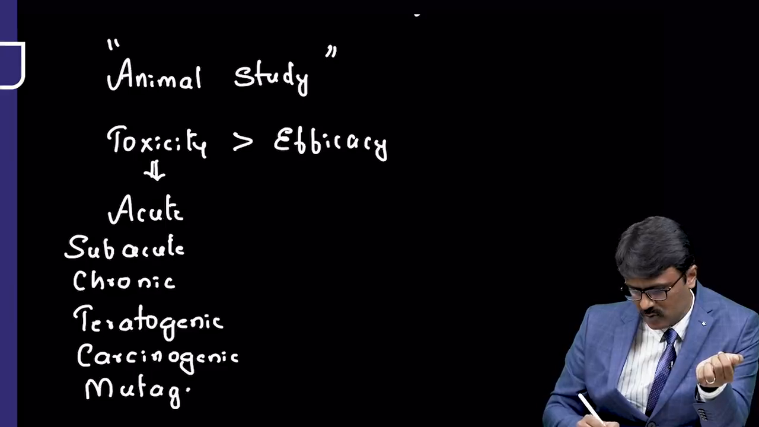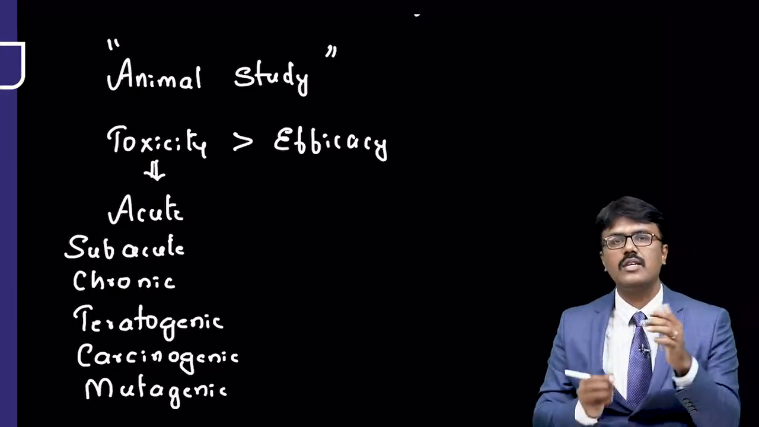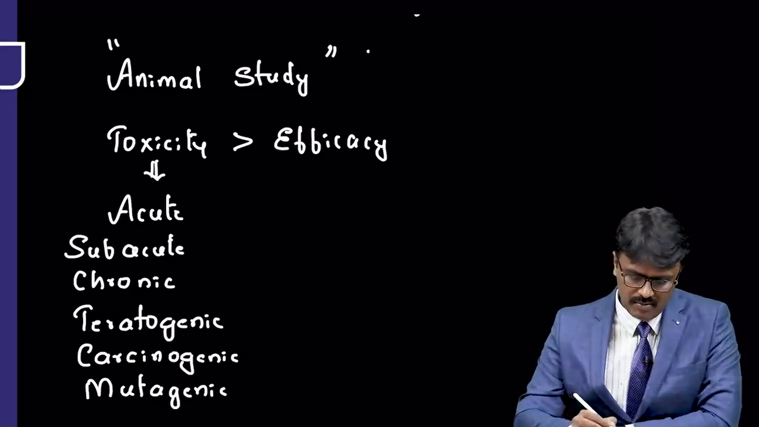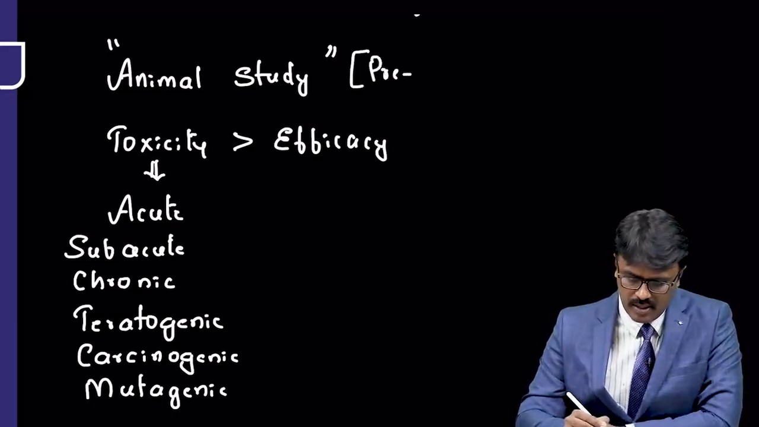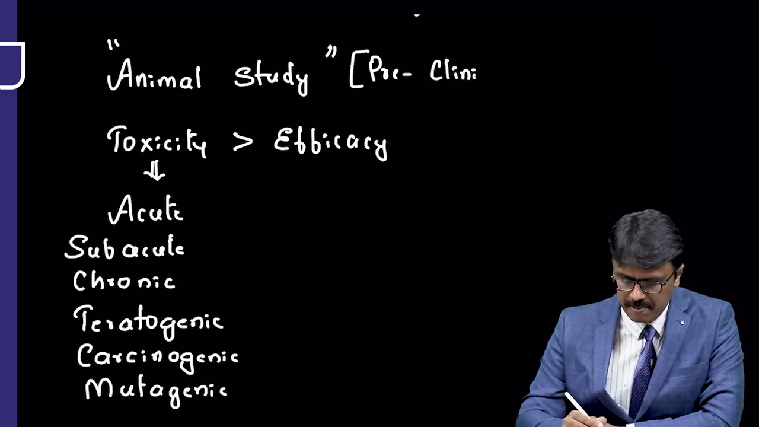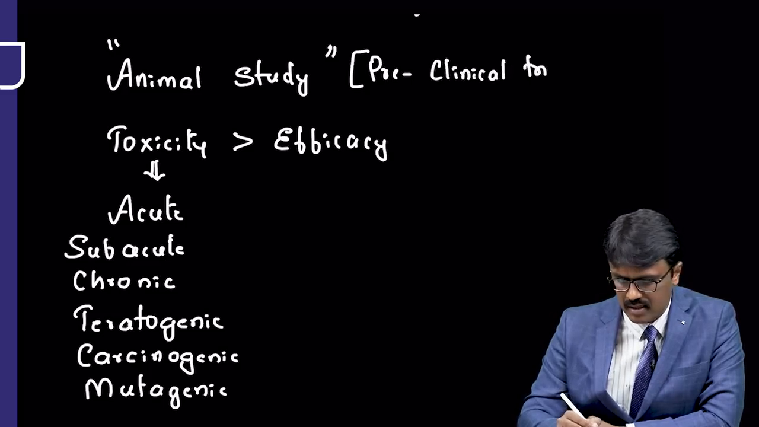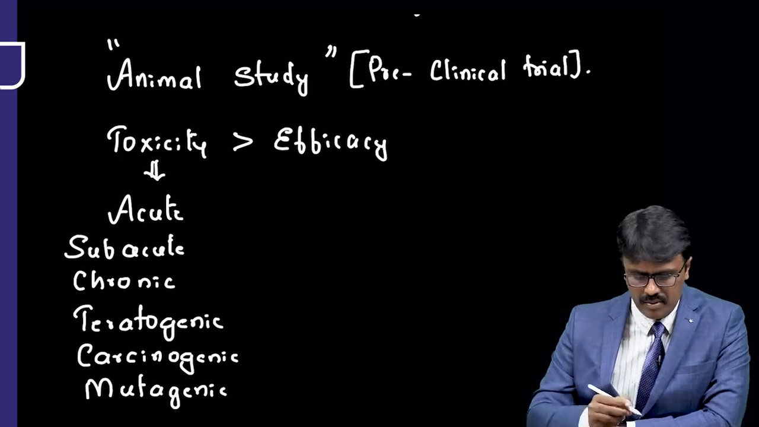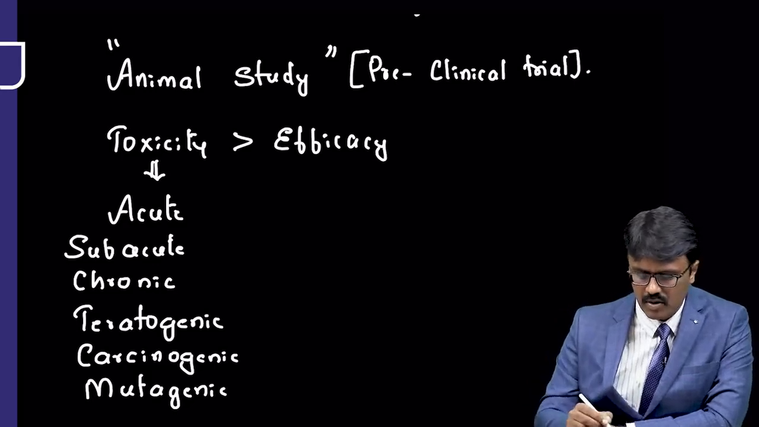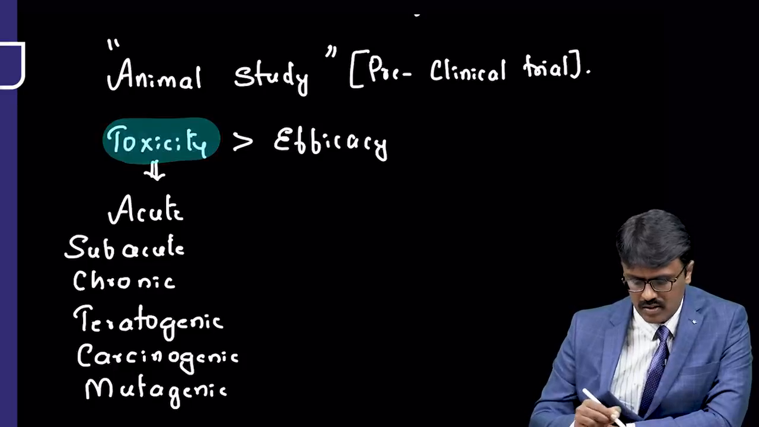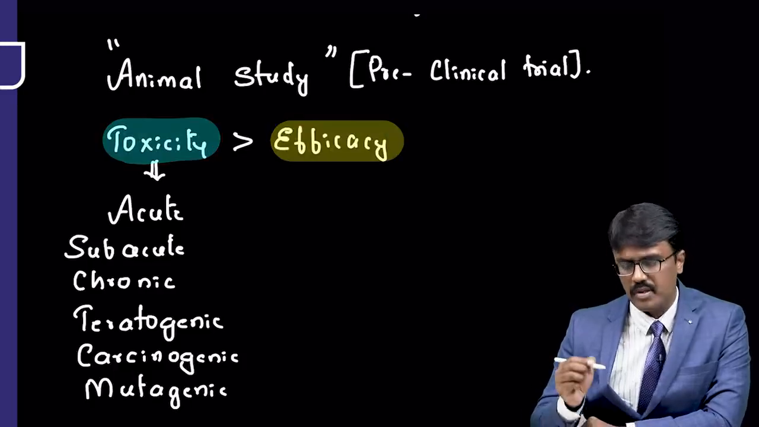So these are the studies we do in animals, that is called animal study. What is the other name for animal study, guys? It is also called preclinical trial. If you remember, the major aspect I am going to check here is toxicity, which is the major chunk compared to efficacy.